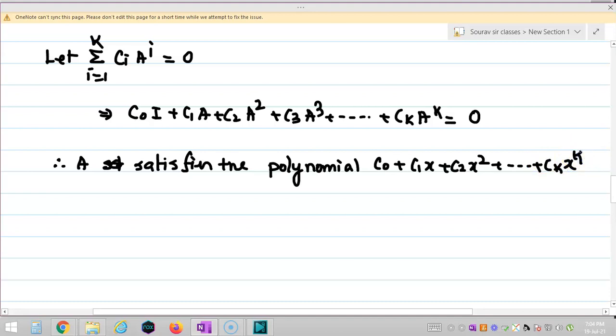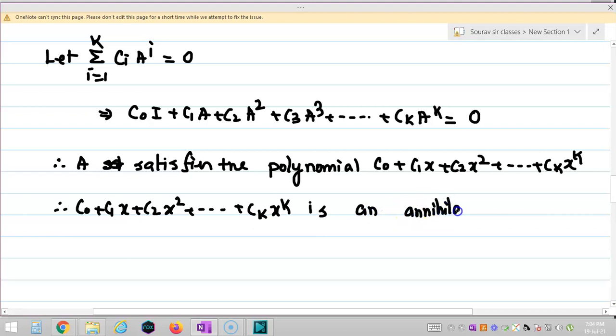It means this is an annihilating polynomial of A. Therefore I can say c0 plus c1 x plus c2 x square plus dot dot ck x to the power k is an annihilating polynomial of A, right?